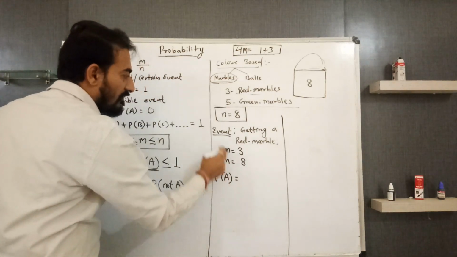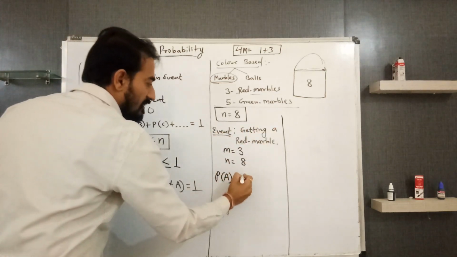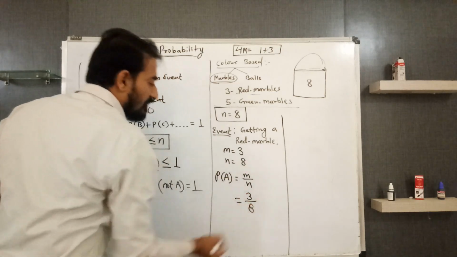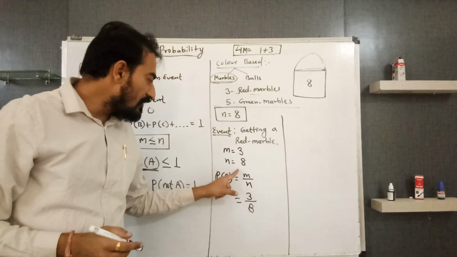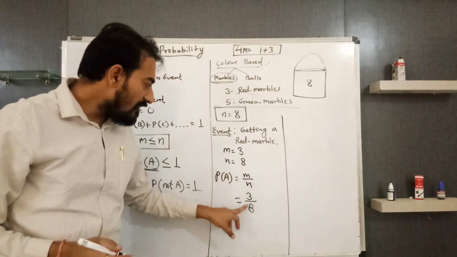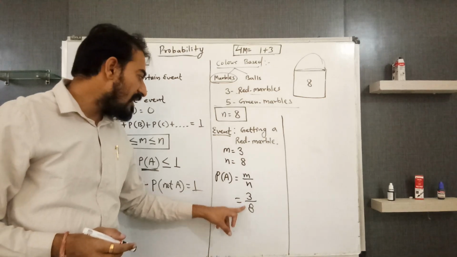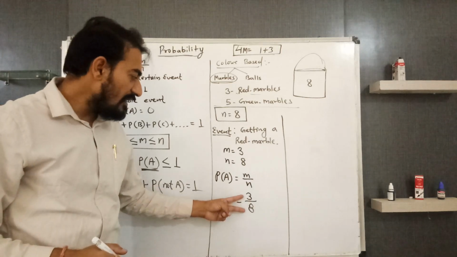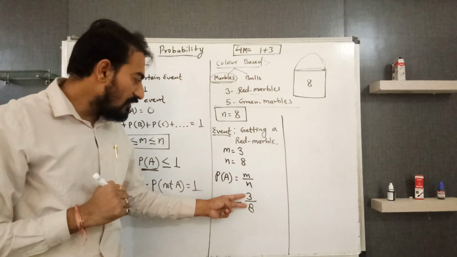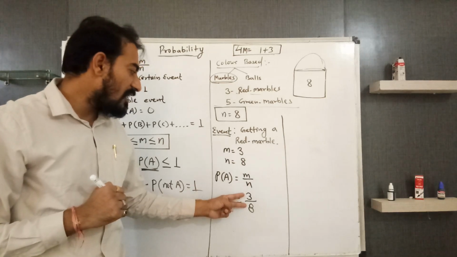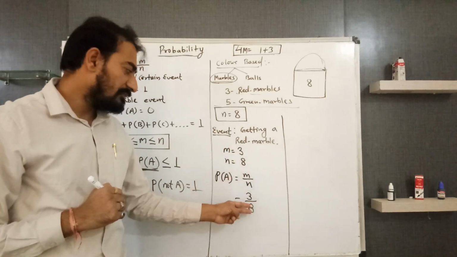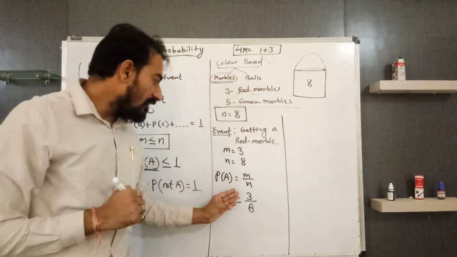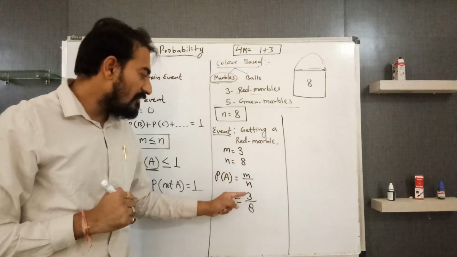Now we have to find the probability. The probability of the event A, getting a red marble, follows the formula M by N. So it is 3 by 8. After taking the values of M and N, check whether these two numbers are divisible by any common number or not. Here we have 3 and 8, which are co-primes. Other than 1, we don't have any number which can divide both 3 and 8.